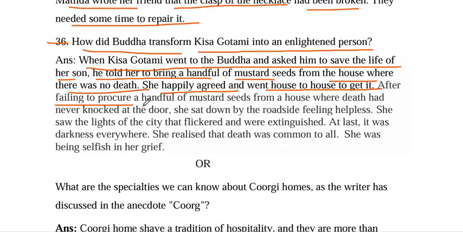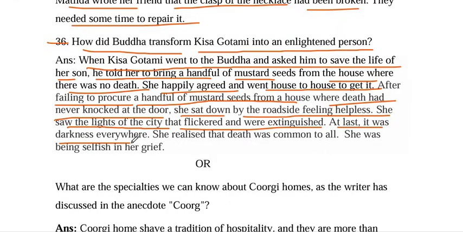After failing to produce a handful of mustard seeds from a house where death had never knocked at the door, she sat down by the roadside feeling helpless. She saw the lights of the city that flickered and were extinguished. At last, it was darkness everywhere. She realized that death was common to all. She was being selfish in her grief.